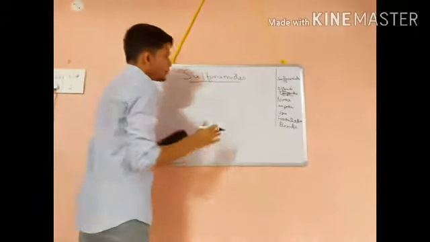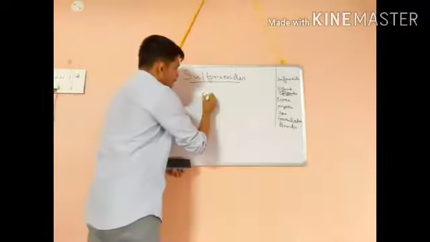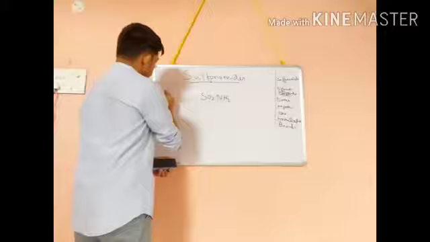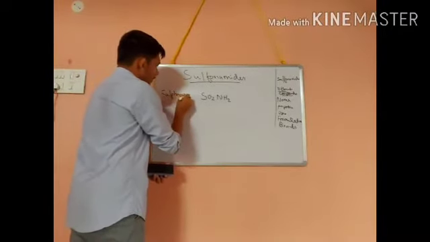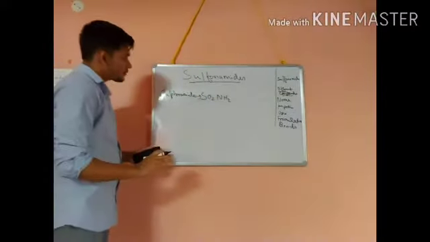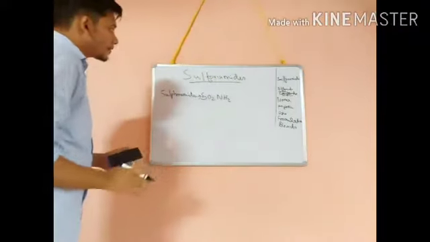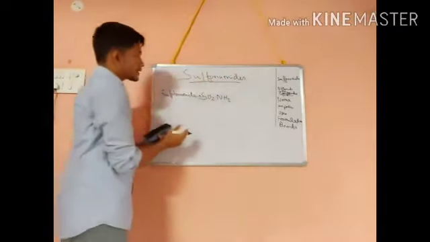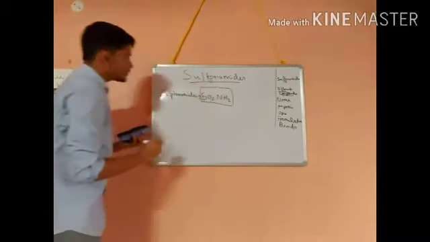Chemically, the compound containing the SO2NH2 group, that is the sulfonamido group, is known as a sulfonamide. Whenever you come across a sulfonamide structure, you will get this SO2NH2 there.